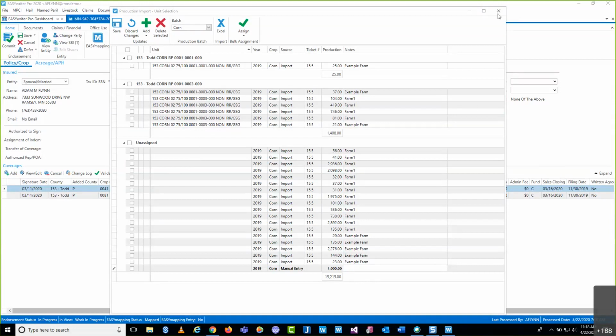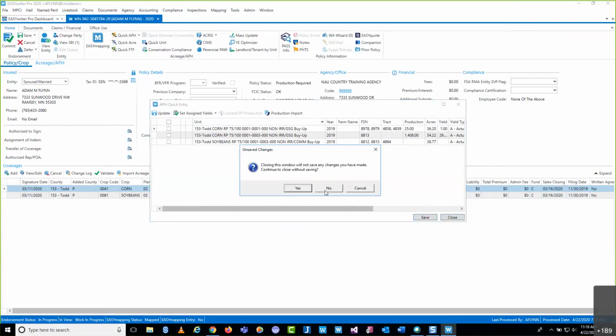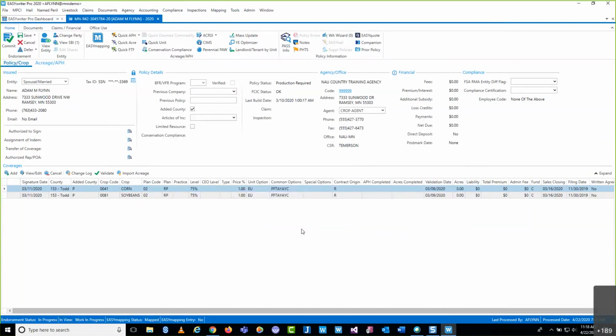So I'm just going to close this out. You'll see that's already reflecting production here. And I'm going to pretend that we hit save. I'm not going to hit save because it's going to throw off a bunch of errors for inconsistent yields and things like that. But let's pretend that I hit save here. Yes, I want to continue without saving. I would then commit my policy just like before.